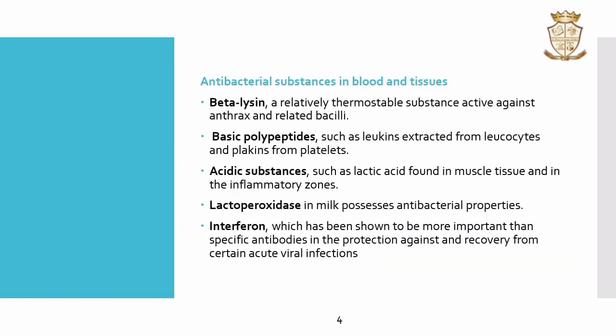Antibacterial substances in blood and tissues. Beta-lysine, a relatively thermostable substance active against anthrax and related bacilli. Basic polypeptides such as leukins extracted from leukocytes and plakins from platelets. Acidic substances such as lactic acid found in muscle tissue and in the inflammatory zones. Lactoperoxidase in milk possesses antibacterial properties.